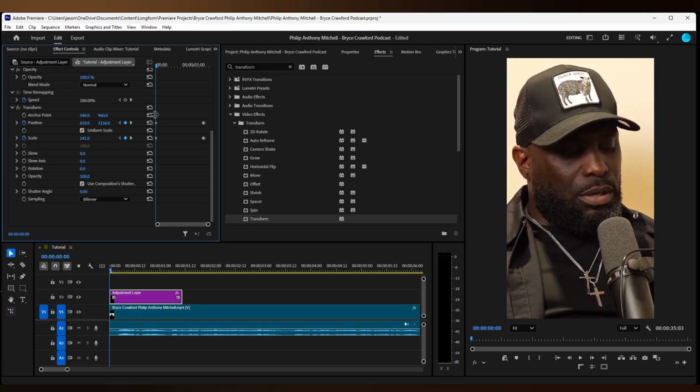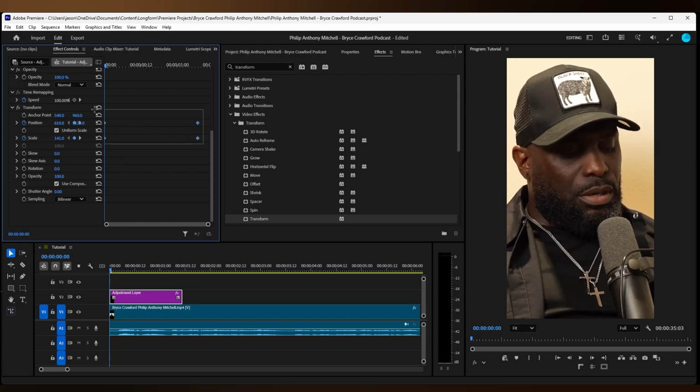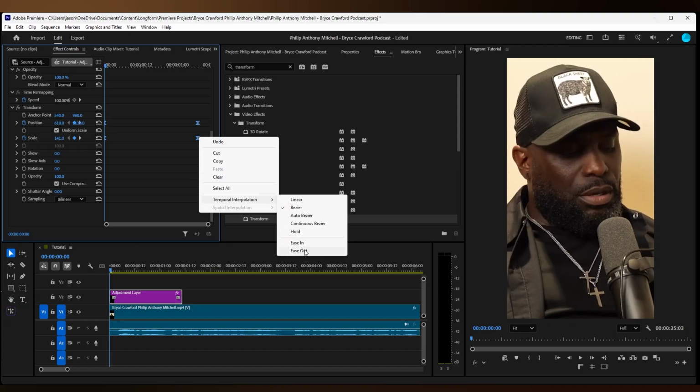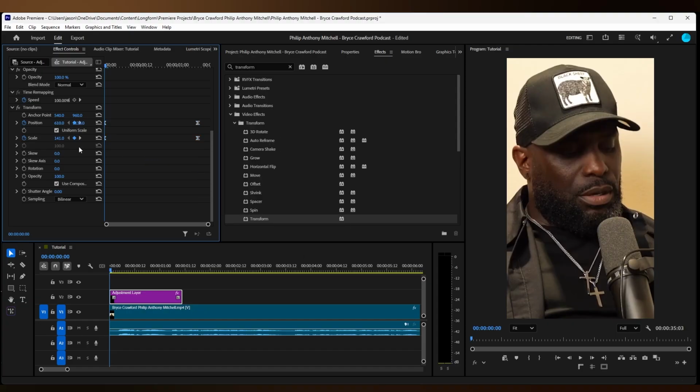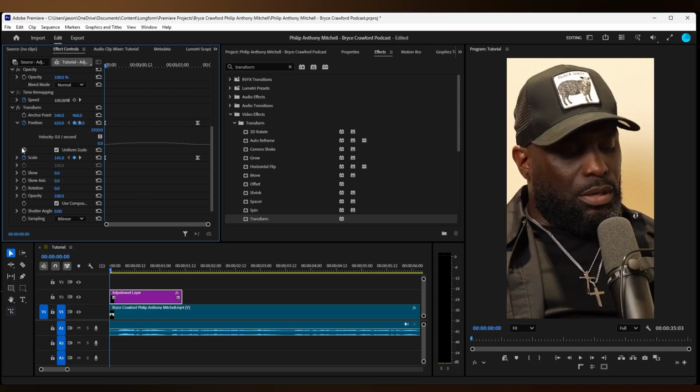Now you're going to want to select all the keyframes, right click, hit ease in, and then right click again and hit ease out. To get that cinematic zoom, we're going to play with the keyframes so it starts fast and ends slow. So we're going to push the right handle to the left on both keyframes.